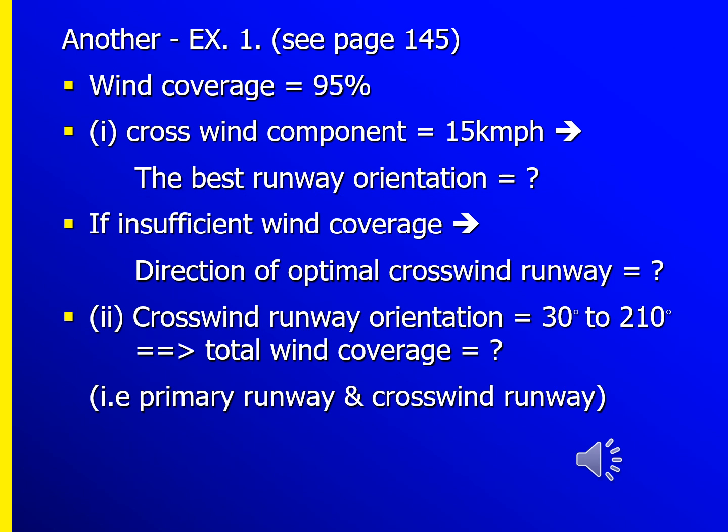So another example, we have to see page 145. So wind coverage is 95%. Crosswind component is 15 km/h and the best runway orientation will be determined. If there's insufficient wind coverage, a directional optimal crosswind runway has to be determined. Crosswind runway orientation is 30 degrees to 210 degrees. So whether the wind coverage is done or not, those things you have to be concerned about.